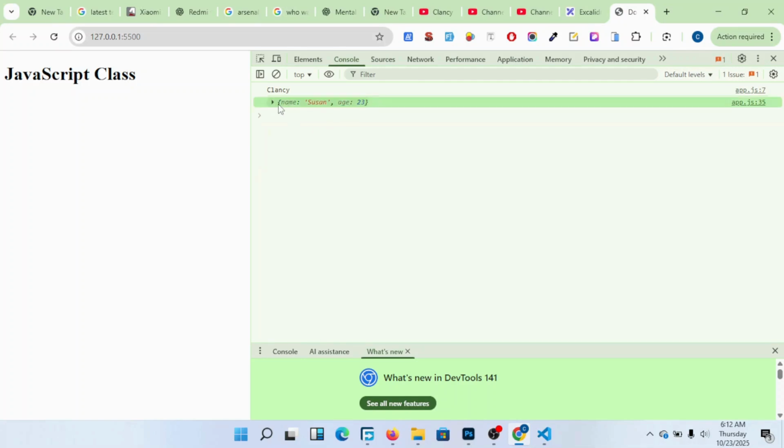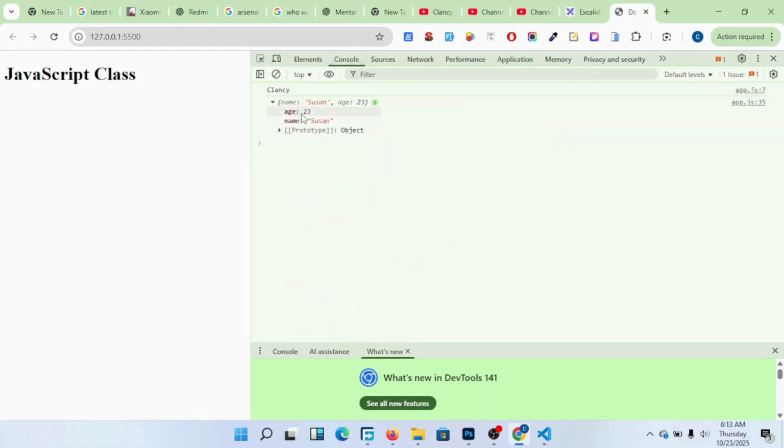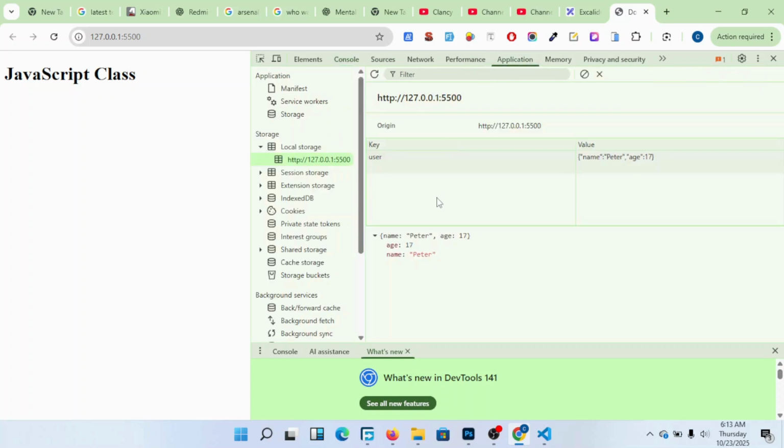Are you seeing this? It is here. But when you go in the application here, local storage, where is Susan? When in the console, very well, it is there. Age 23, Susan is here. When you go in the local storage, where is Susan?